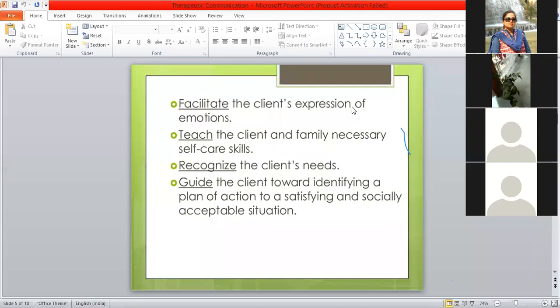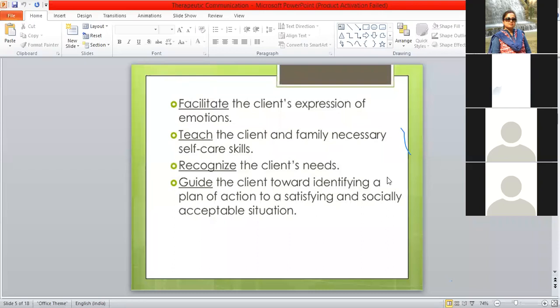Then next is to teach the client and family necessary self-care skills. Some patients, even with a little problem, want assistance. That is also not good. As part of rehabilitation, we have to make them independent in all their activities of daily living, like dressing, eating, bathing, taking oral fluids alone, or walking and ambulation. So self-care and hygiene, those things we need to encourage, and even teach our patients.